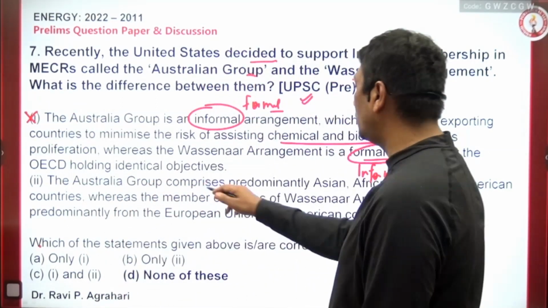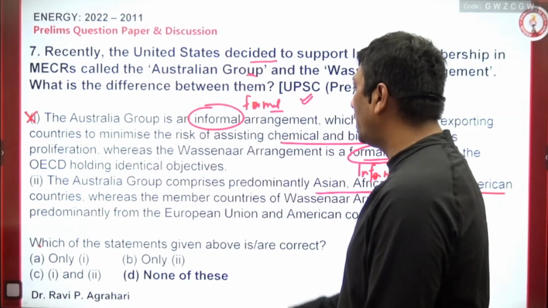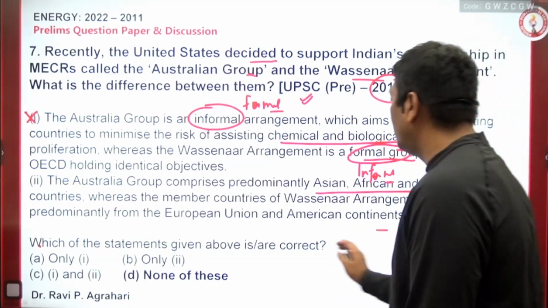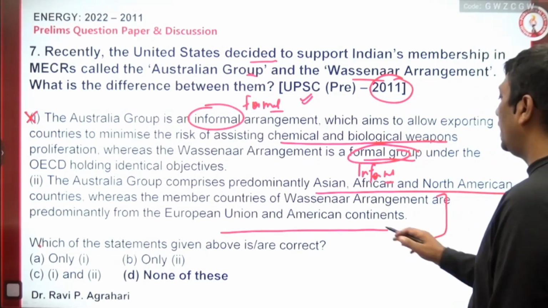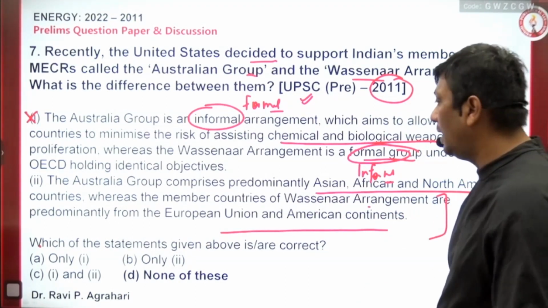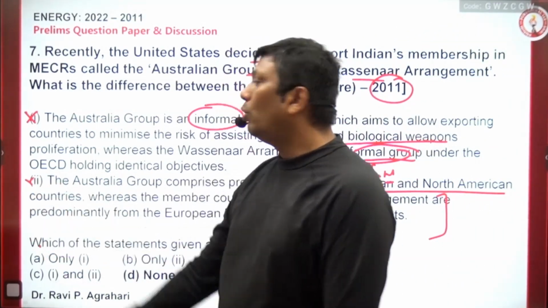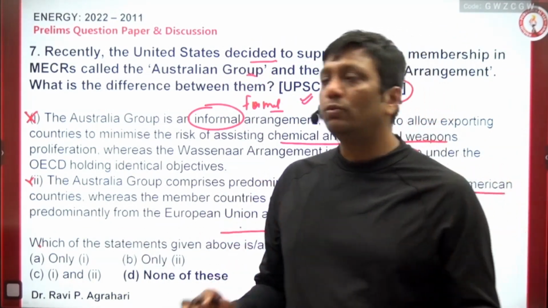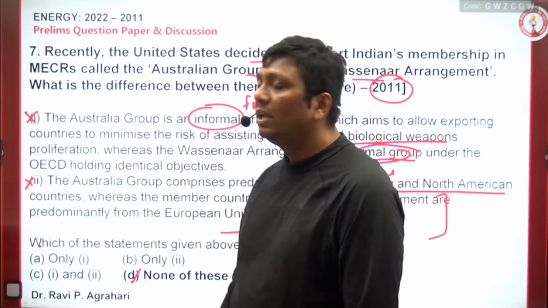The second, the Australia Group comprises predominantly Asian, African, North American. No, guys. And European countries and American, that was the Wassenaar Arrangement. No, guys. Actually in the second statement, I can tell you India is a member of the Wassenaar Arrangement and India is not a European Union or American country. So ultimately the statement is wrong. Both are open for every country. The purpose of both is actually peaceful uses, and that is the reason none of these are correct.